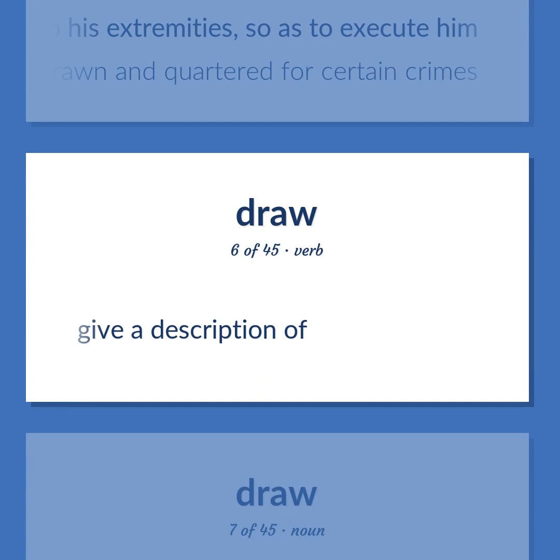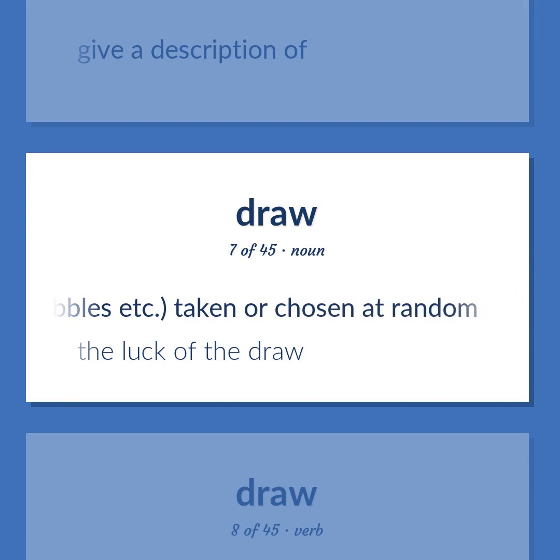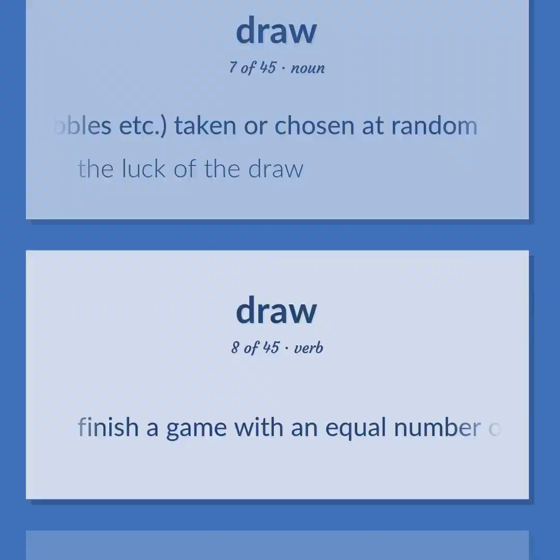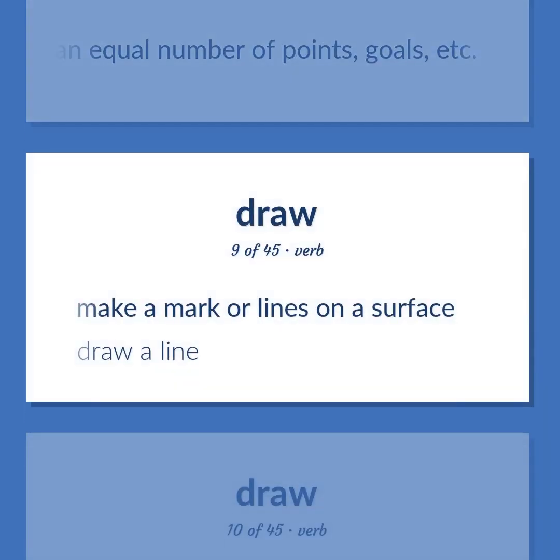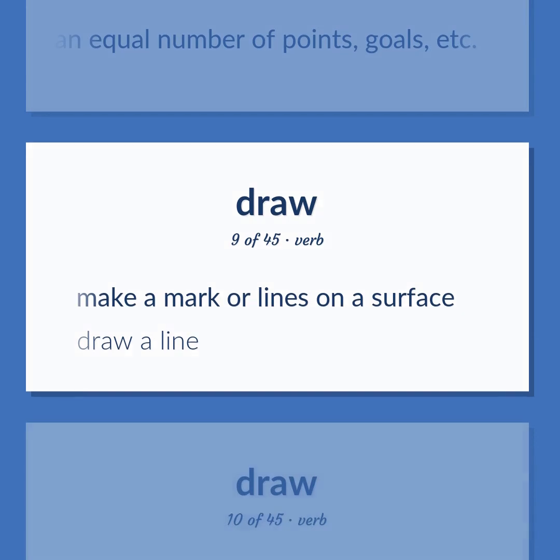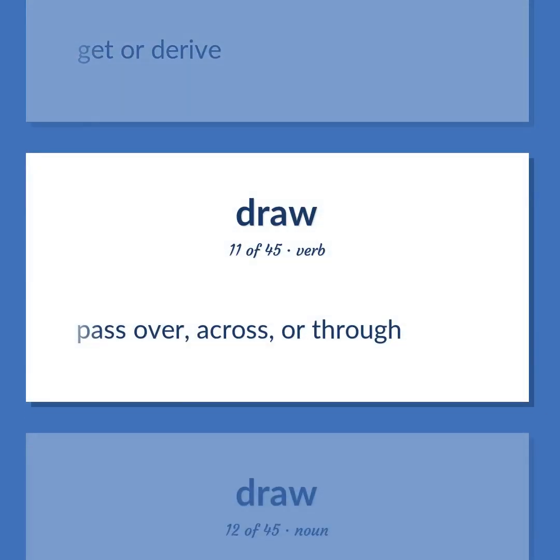Give a description of. Anything, straws or pebbles, etc. taken or chosen at random. The luck of the draw. Finish a game with an equal number of points, goals, etc. Make a mark or lines on a surface. Draw a line. Get or derive. Pass over, across, or through.